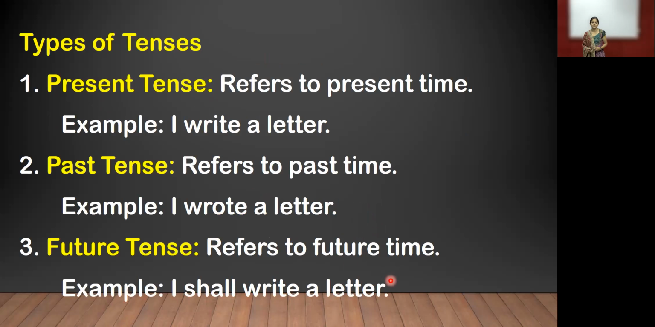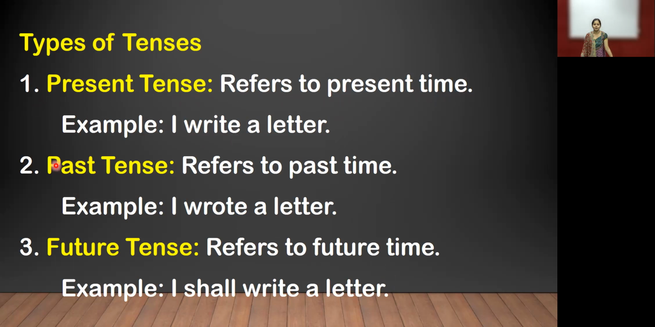Now, in this, we can see types of tenses. The first, present tense. Now see the meaning of present tense. It refers to a present time. Now we are taking a lesson of tenses, so it refers to our present time. Example, I write a letter. This statement shows our present tense because we are writing a letter in the present.